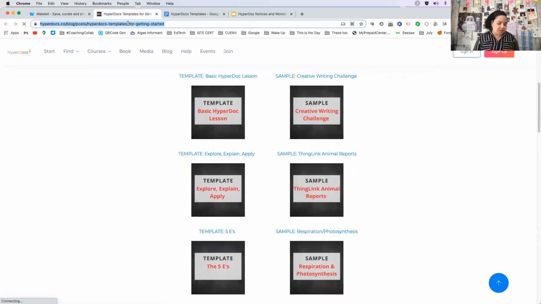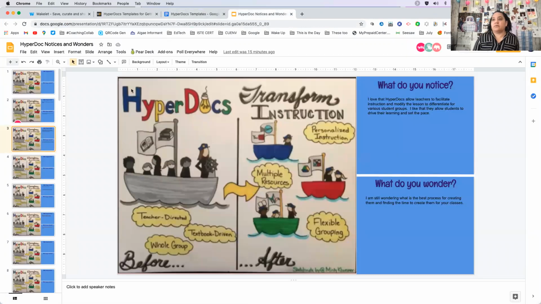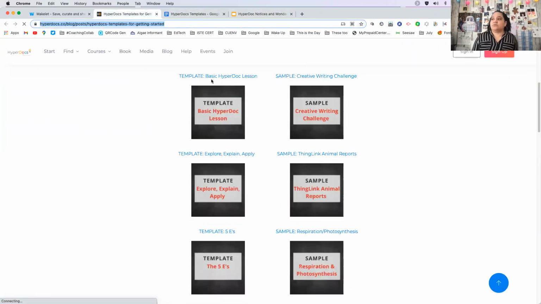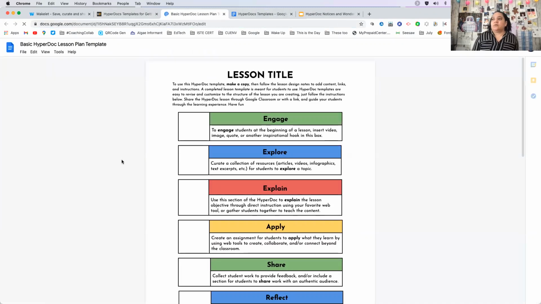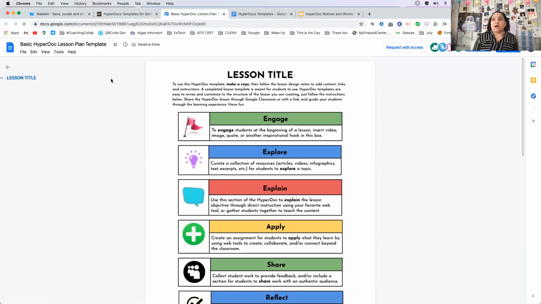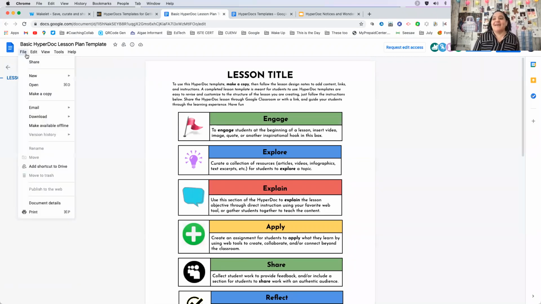In case you're not on the presentation, I've placed the link directly to these templates. Take a look at them. If you're not familiar with how to take your own copy, all you need to do, don't click on request edit access. Don't do that to the person, because that email is just going to sit and you're going to frustrate them. So come to file and then come to make a copy.